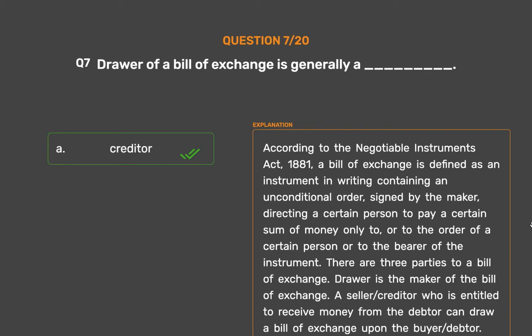There are 3 parties to a bill of exchange. Drawer is the maker of the bill of exchange. A seller/creditor who is entitled to receive money from the debtor can draw a bill of exchange upon the buyer/debtor. The drawer, after writing the bill of exchange, has to sign it as a maker of the bill of exchange.